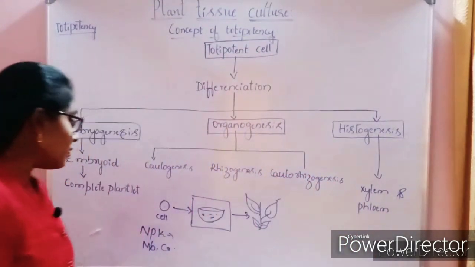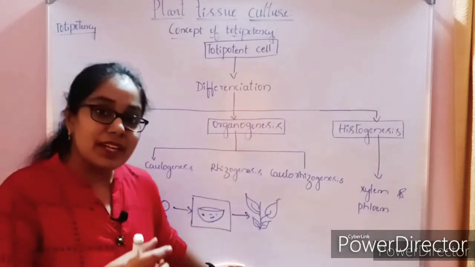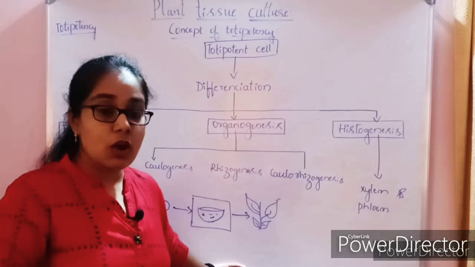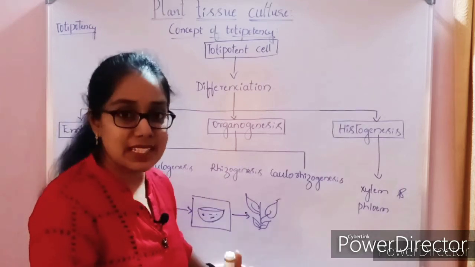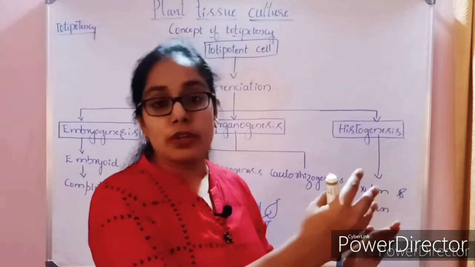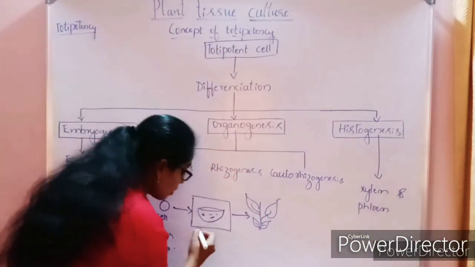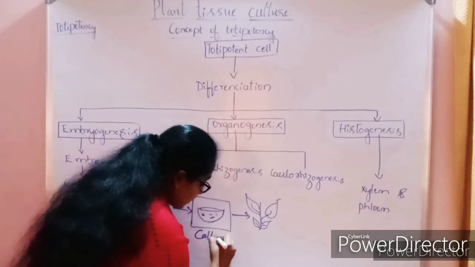Here, when a cell is placed in the culture medium, there is an intermediate stage. After attaining the intermediate stage only, these cells will grow into an entire new plant. So what is that intermediate stage called? It is callus.